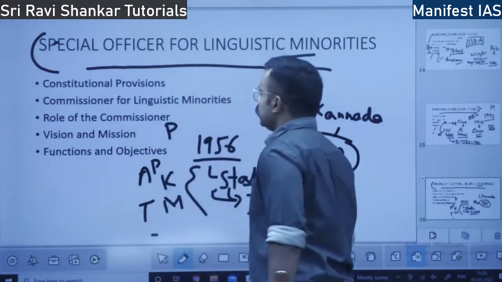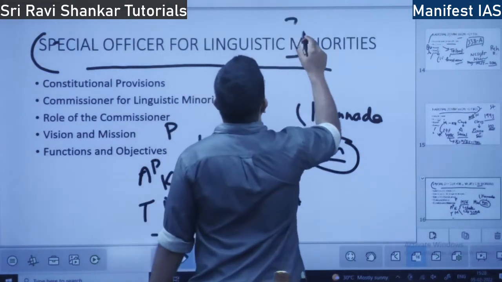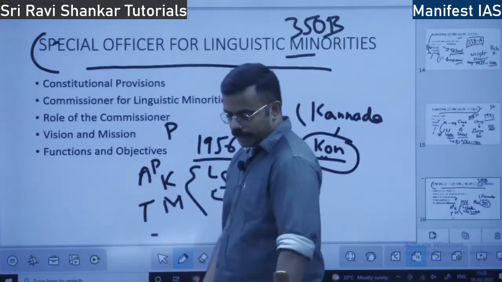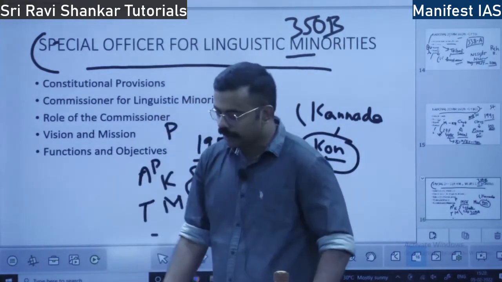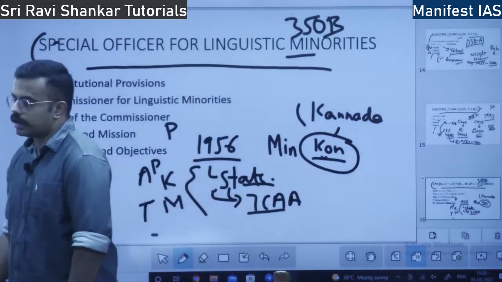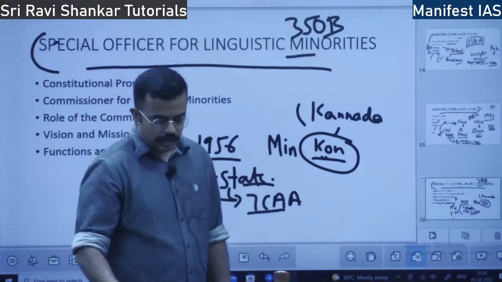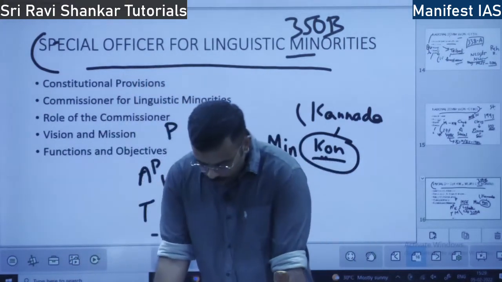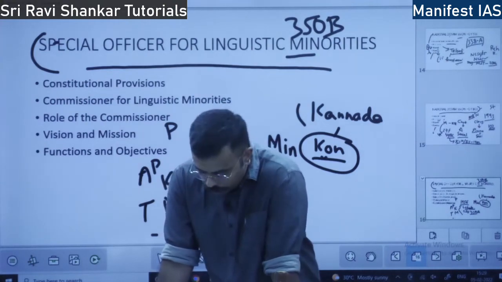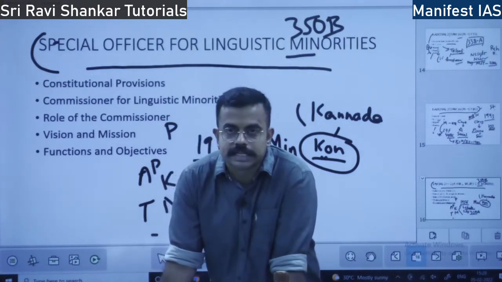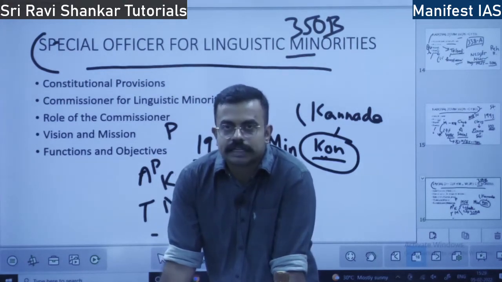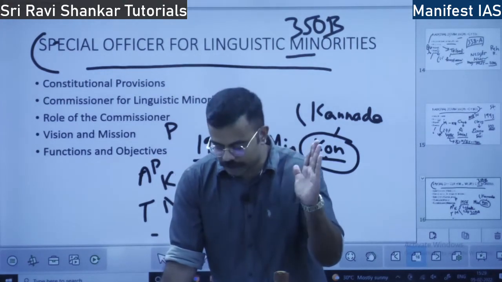So, what is the article? This article is very, very important: Article 350B, in Part 17. The part number is not very important; however, the article number is very, very important. What does this article say? There should be a special officer for linguistic minorities, in order to take care of their interests.